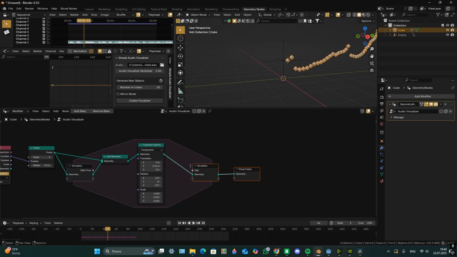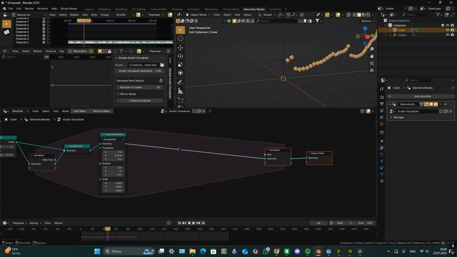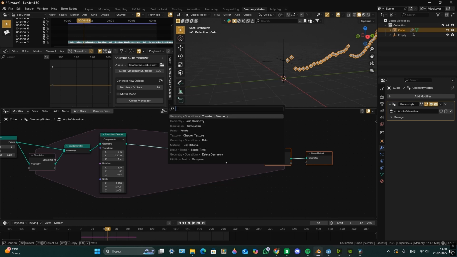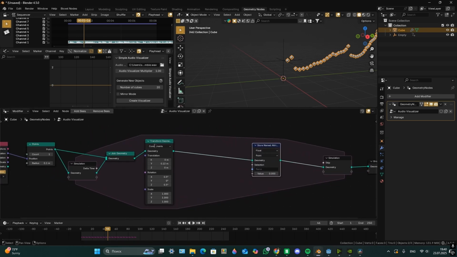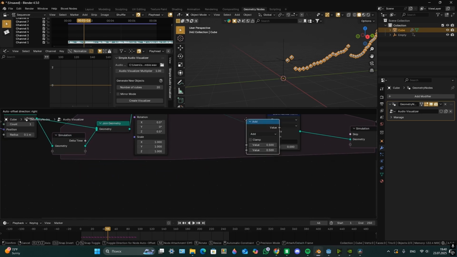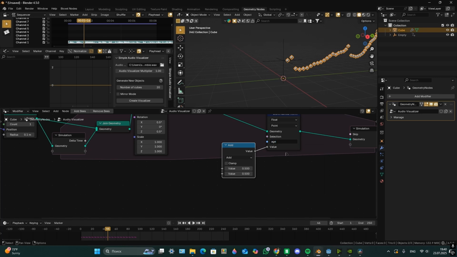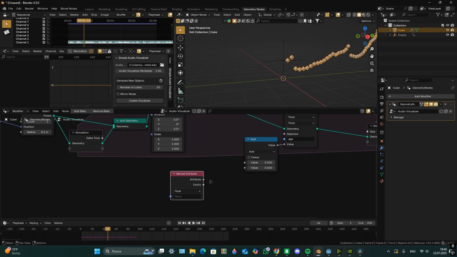Now we need to delete points after some time. Create a new Store Named Attribute node. Add a math node, plug value in value, and call the attribute age. Then add a Named Attribute node, then plug attribute in value. In named attribute put age.